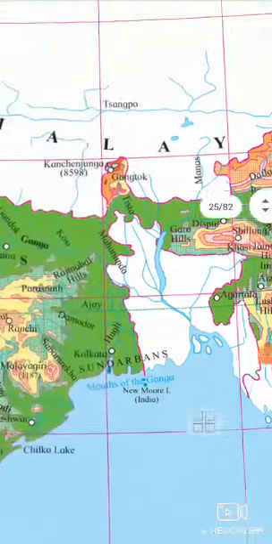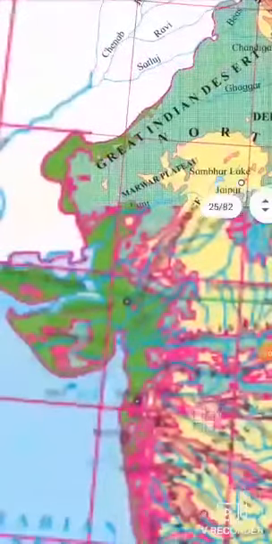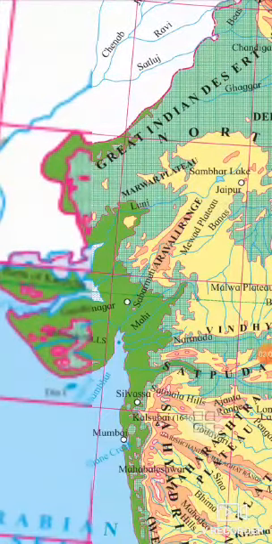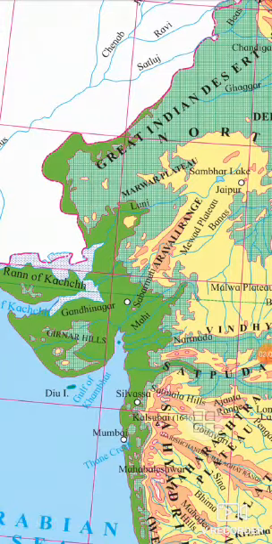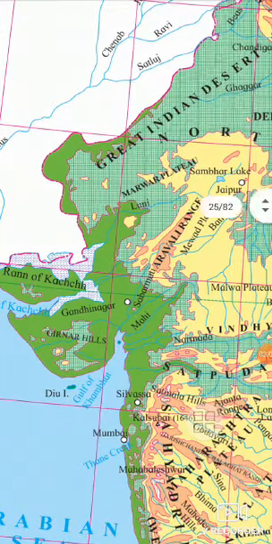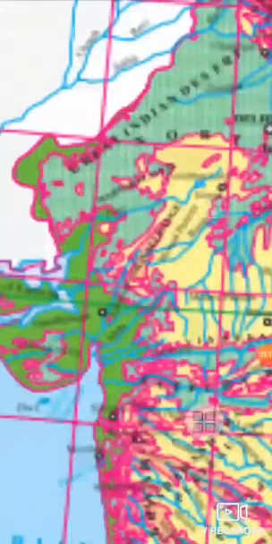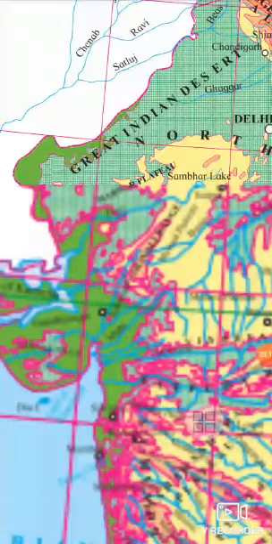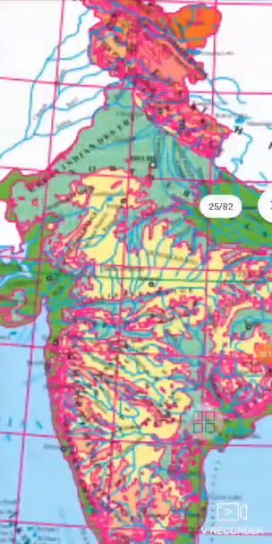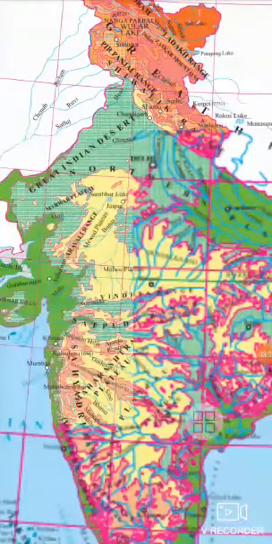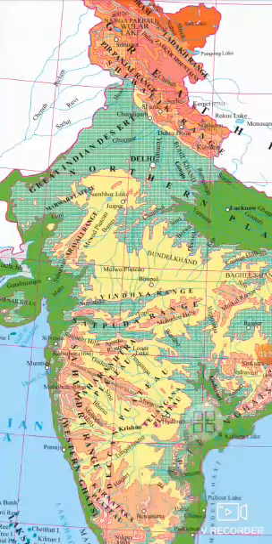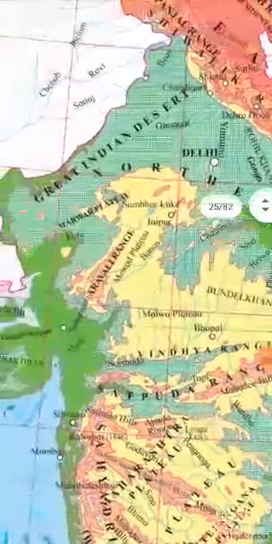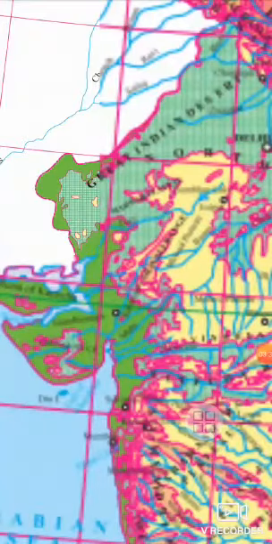Now, features of Thar Desert. The western part of North Indian plains is occupied by the Thar Desert or Marusthali. The state of Rajasthan is occupied by the Thar Desert. Features of Punjab Haryana plains: the plains of Punjab lie to the north of Thar Desert. It has very fertile soil, so that's why agriculture is highly developed in this region.